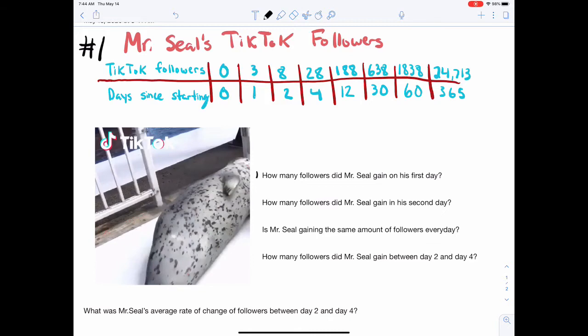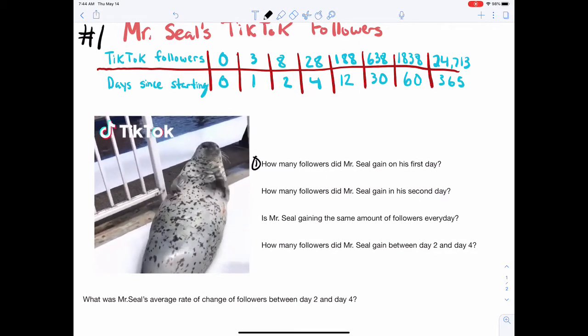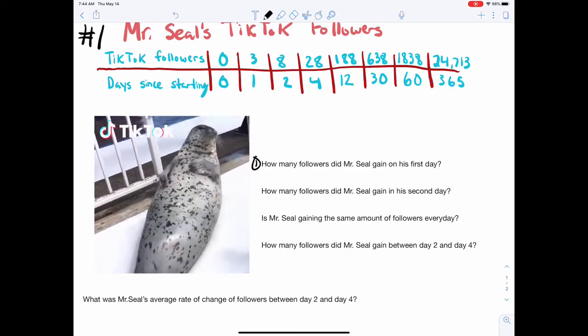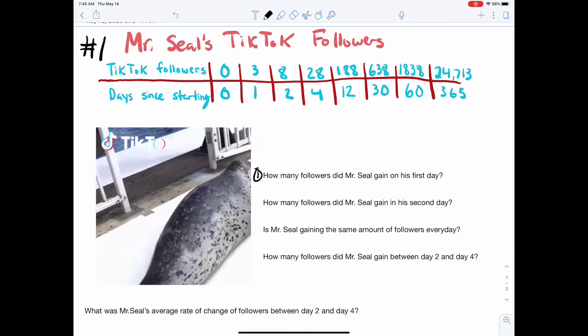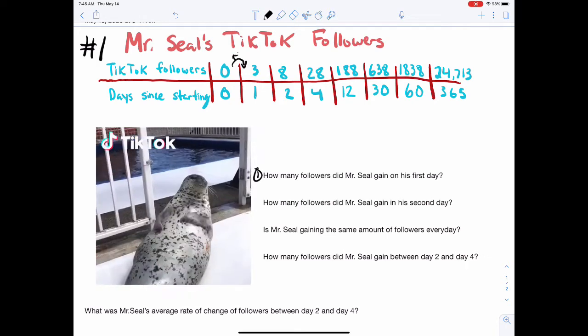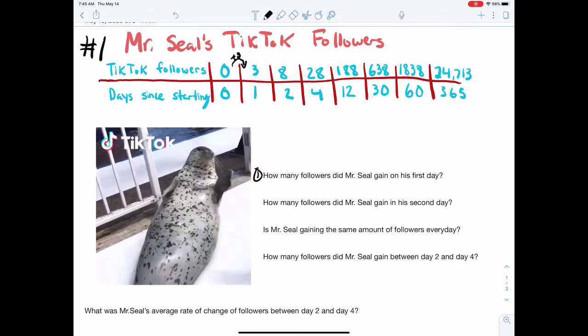Question number 1: how many followers did Mr. Seal gain on his first day of TikTok? So he gets TikTok after his first day. If I'm looking at this, well, he obviously started off with 0, but then after one day, he gained 3. He went up 3. So 3 followers.